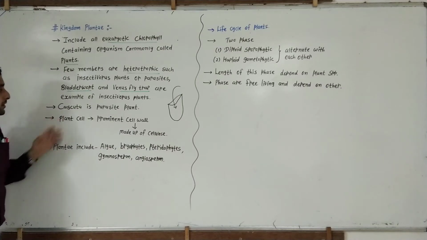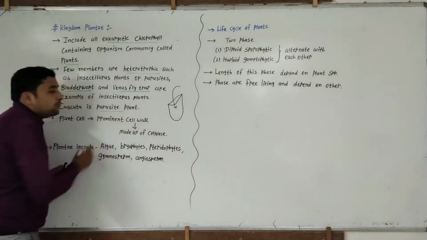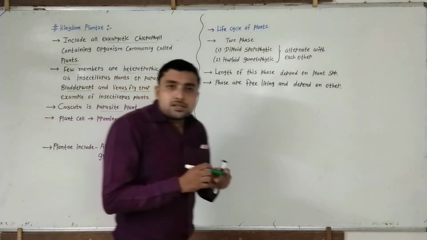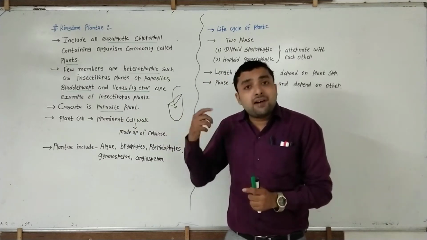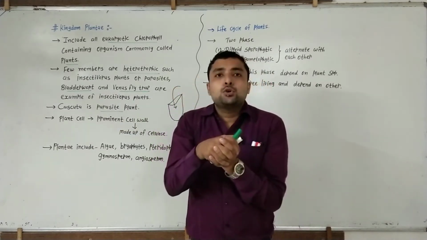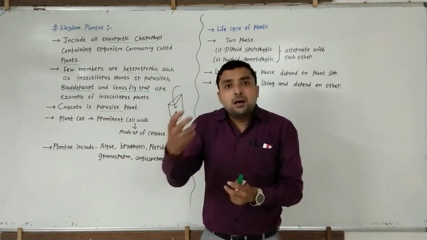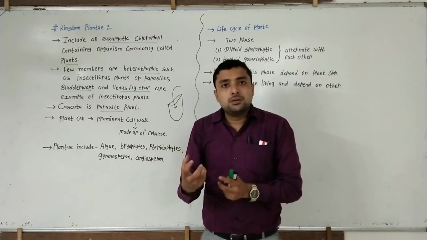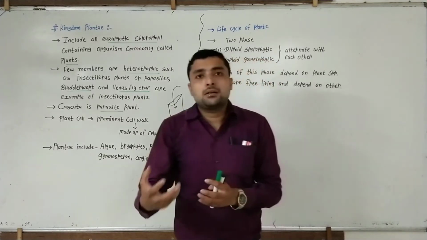Then Cuscuta is a parasitic plant. Its vascular bundle merges with the host plant, so this plant obtains ready-made water and food from the host plant. Why?